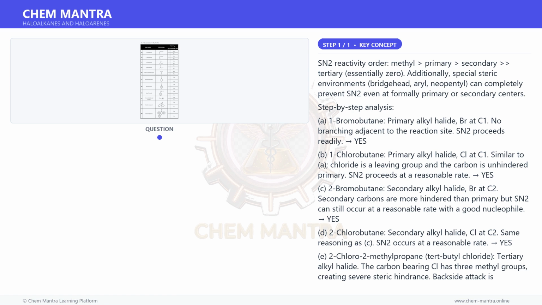creating severe beta-branching steric hindrance. The bulky tert-butyl group blocks backside approach. SN2 is extremely slow. No.